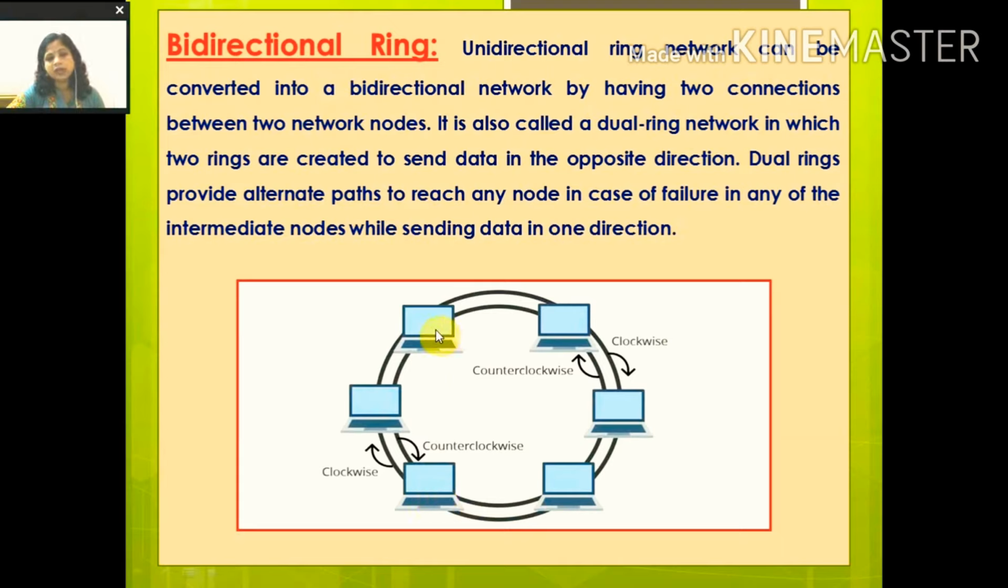Suppose you want to send data from this computer to this computer, and the data travels in, suppose, the clockwise direction, and if some problem occurs and data cannot travel clockwise, then data can travel anti-clockwise and reach this destination. So this is your bidirectional. The same path can be set for both, either clockwise or anti-clockwise. Data can travel in both ways. So this is about ring topology.